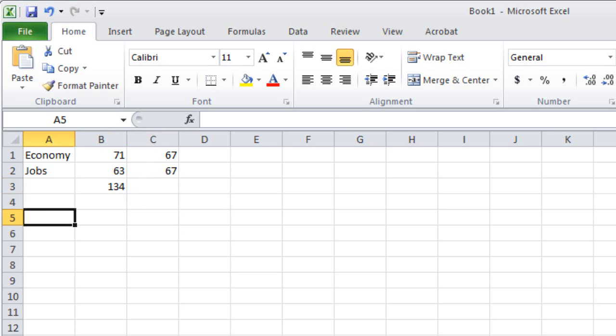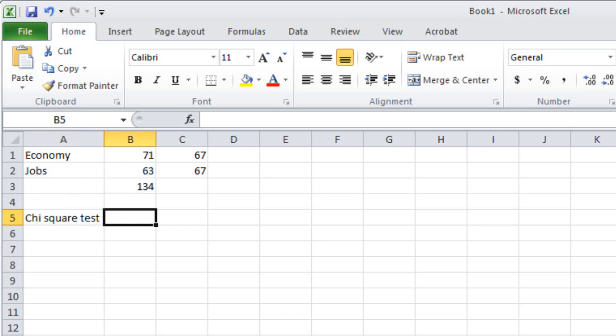All right, so now that we've done that, we can run a chi-square test to see if there is a non-random difference between the observed values and the expected values. And you might remember how to do this. I usually give it a label right here, chi-square test, like that. Stretch it out just a little bit.